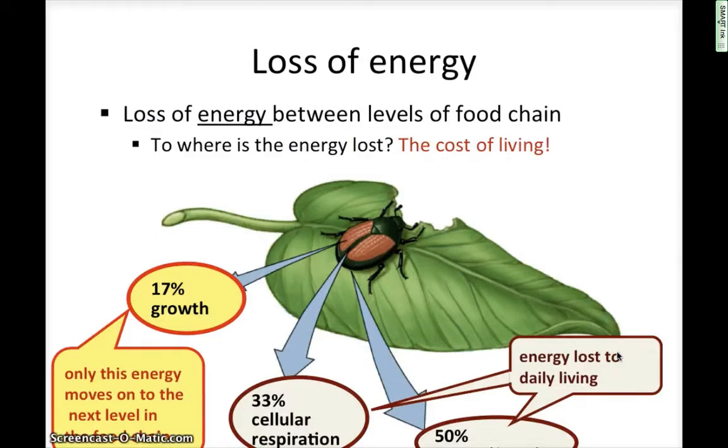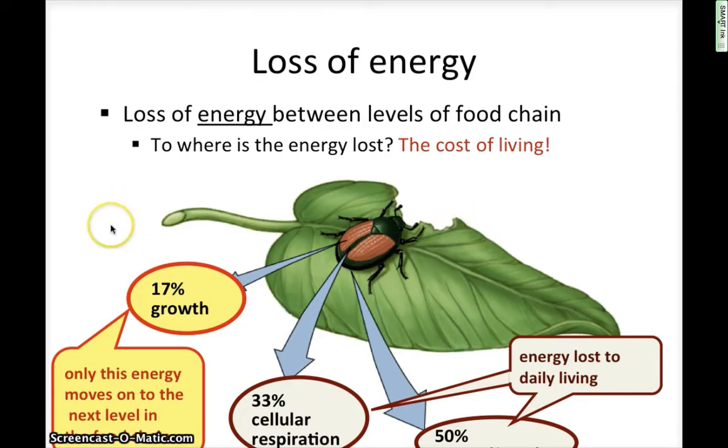Now, even though we're getting energy and we're passing it along, sometimes we lose energy. So actually, every time a transfer of energy happens, when one organism gets eaten by another, we actually lose a little bit of that. So if you think of the plant has a lot of energy, it's created through photosynthesis from the sunlight, and the ladybug comes over, or the beetle comes over and starts to eat the leaf. Now, some of the energy that this bug is trying to get from the leaf, it's going to also be using for other things.